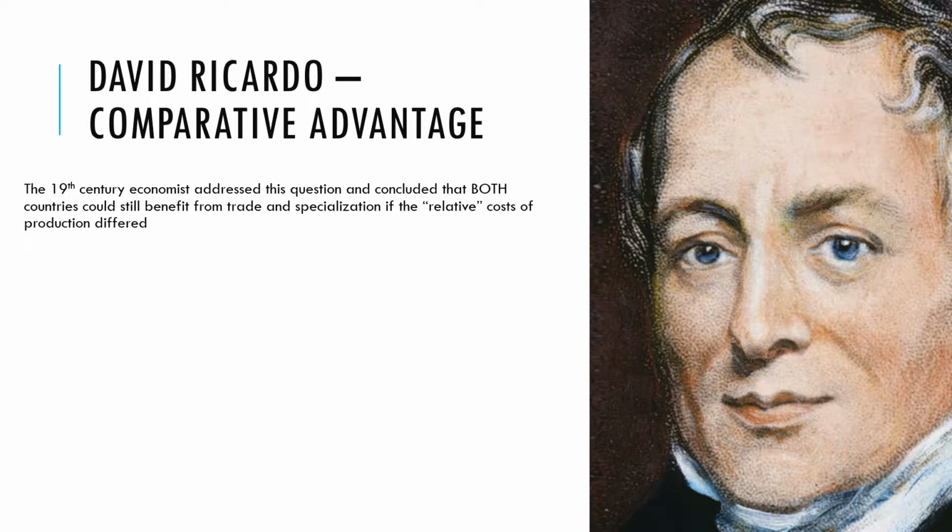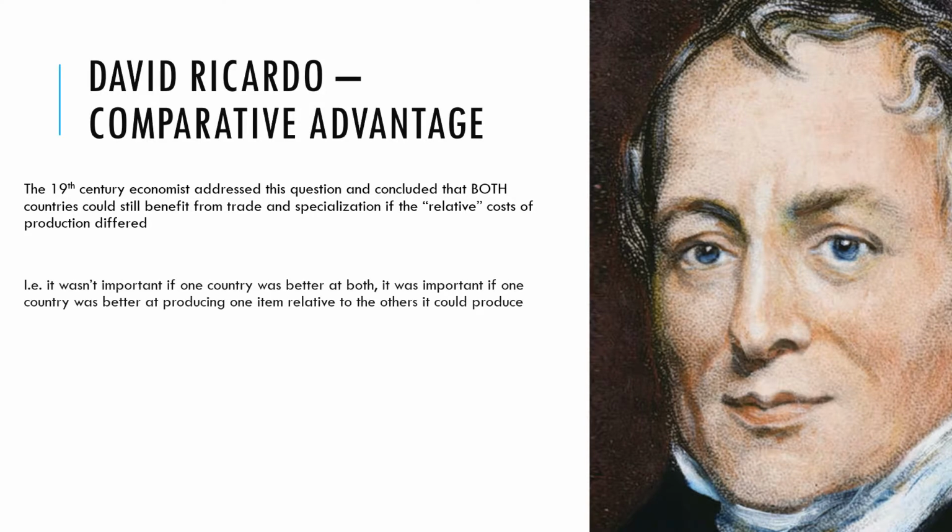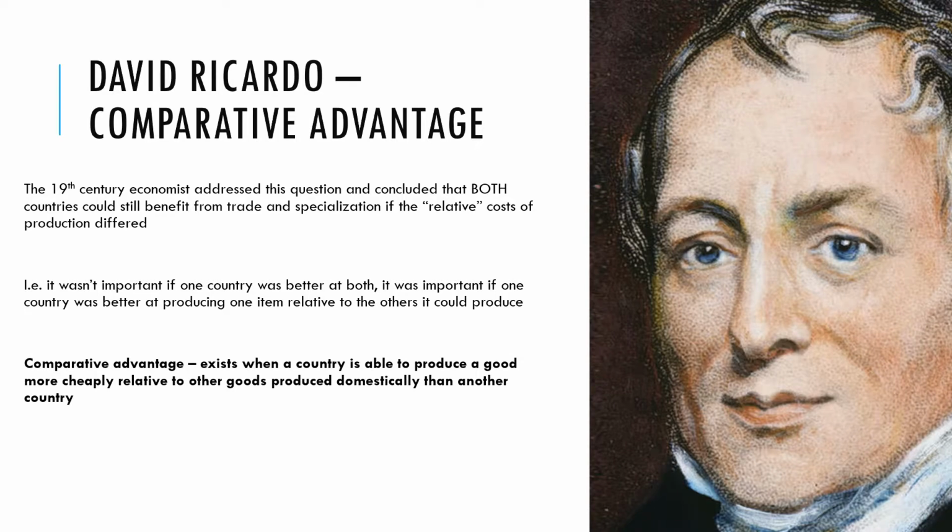He addressed this question and concluded both countries could still benefit from trade and specialization if the relative costs of production differed, i.e. it wasn't important if one country was better at both. It was important if one country was better at producing one item relative to the other items it could produce. So he defined comparative advantage as existing when a country is able to produce a good more cheaply relative to the other goods it produces than another country.